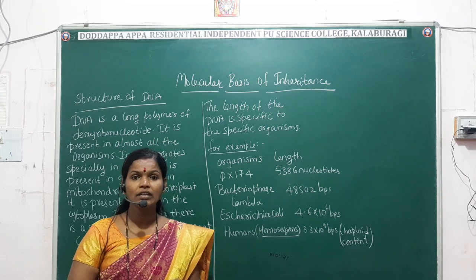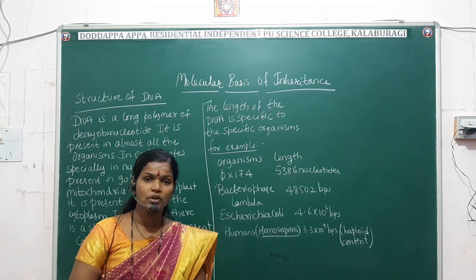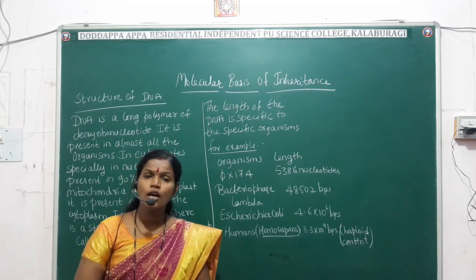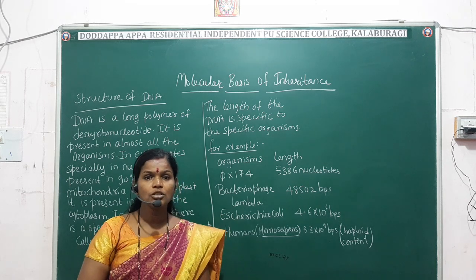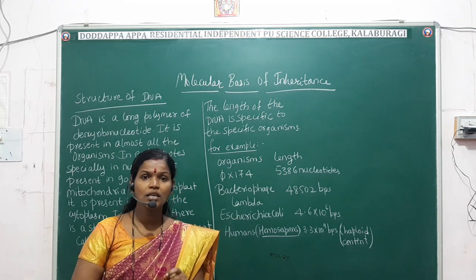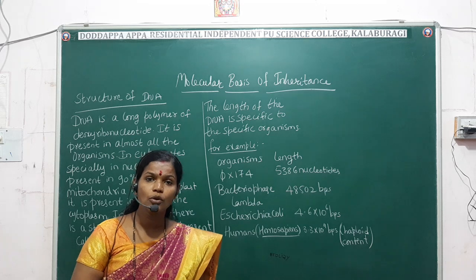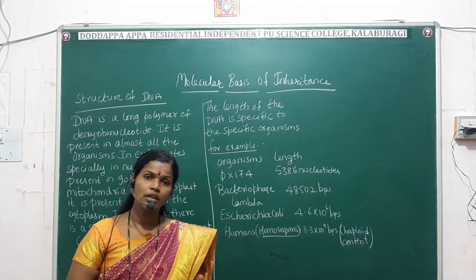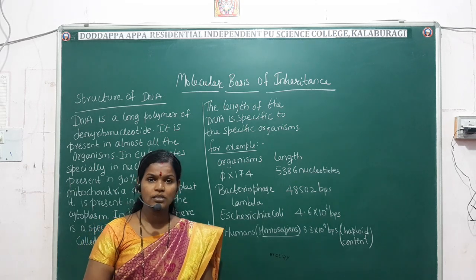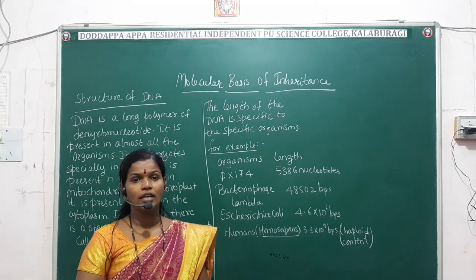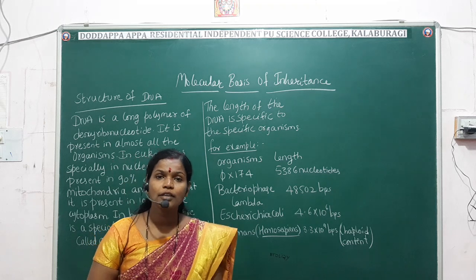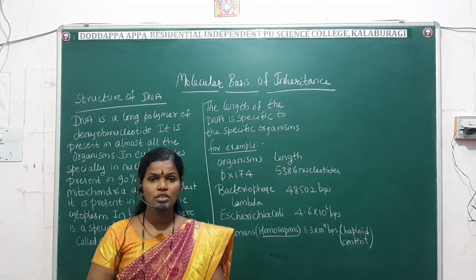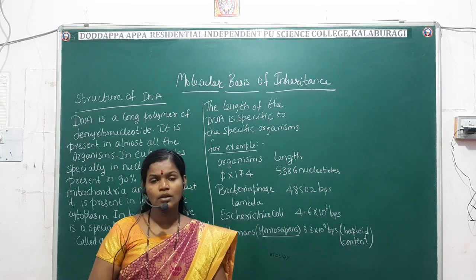90% of the DNA is present in the nucleus, whereas the 10% of the DNA is present in the mitochondria and the chloroplast present in the cytoplasm. So usually mitochondria and chloroplast are present in the cytoplasm. So 10% of the DNA is present in the mitochondria and the chloroplast, which are present in the cytoplasm.